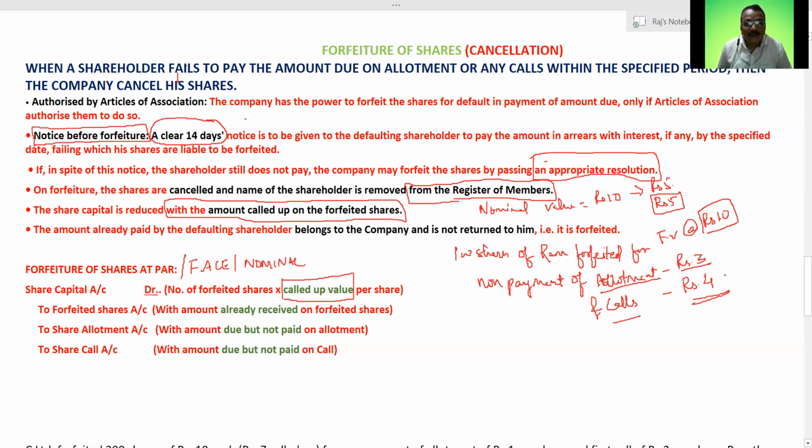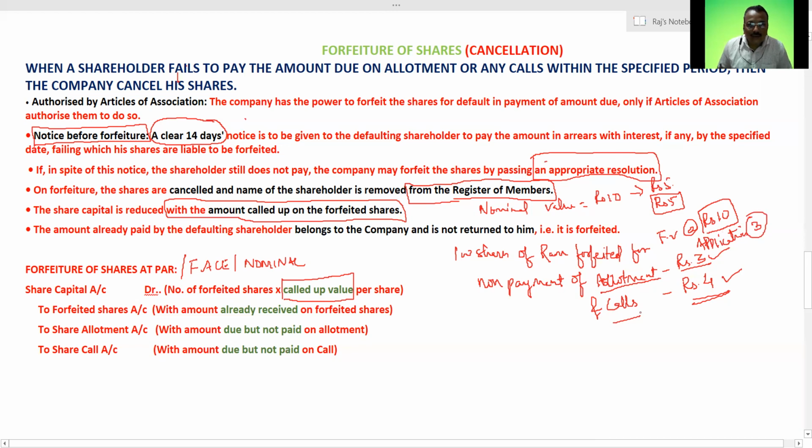My first installment, that is the application money. If my allotment is 3 and my calls are 4, then definitely my application will be 3. Okay.